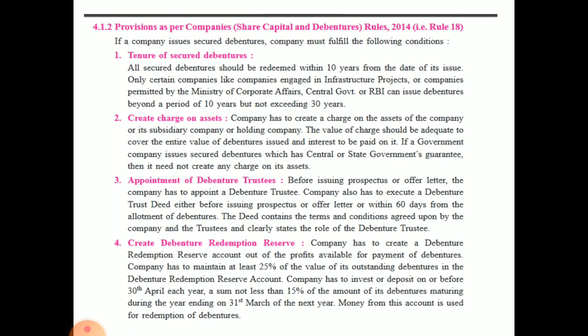Then the company has to maintain at least 25% of the outstanding debentures. Okay, of the debenture amount it should be 25%.